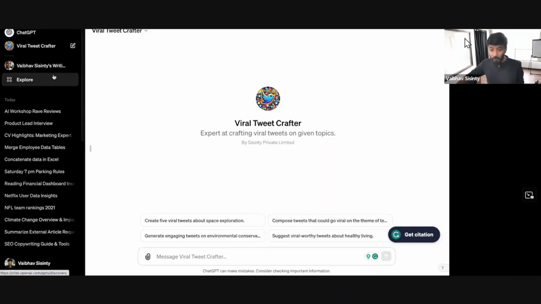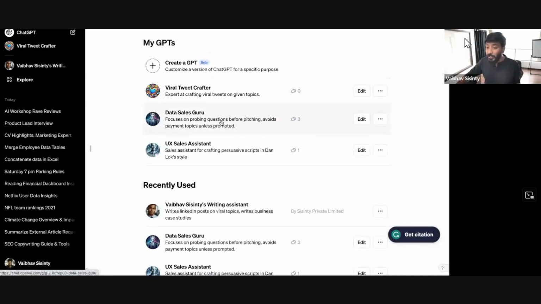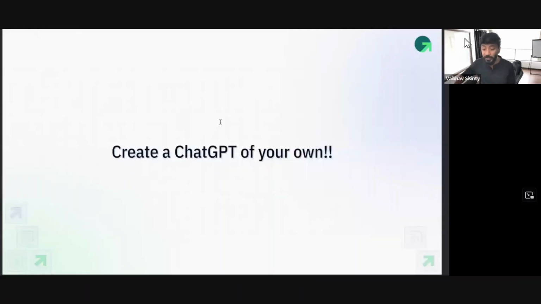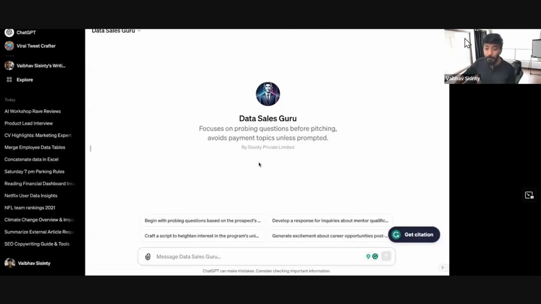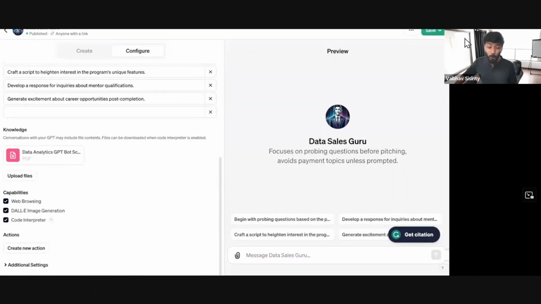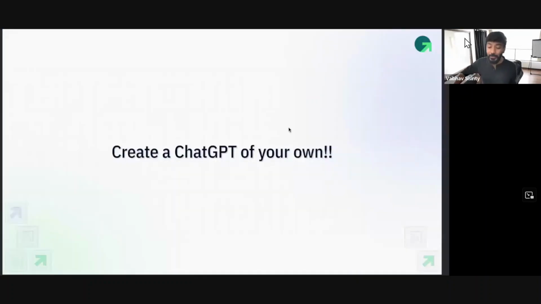In fact, what we do here at Growth School is I have actually built a couple of internal bots, which is Data Sales Guru. Now, this is for my sales team, right? If I tell details of the prospect, it will give me word by word pitch to my sales team, which they can read during the calls with my prospects. And we are building super cool internal tools like this. They're a little advanced because they have a lot of files. I've configured them. I've added files to it. It can do code interpretation and all of that. Can't cover all of that right now because it'll take again 2-3 hours to do it. But again, advanced, I will try to cover all of them, but that's what it is.